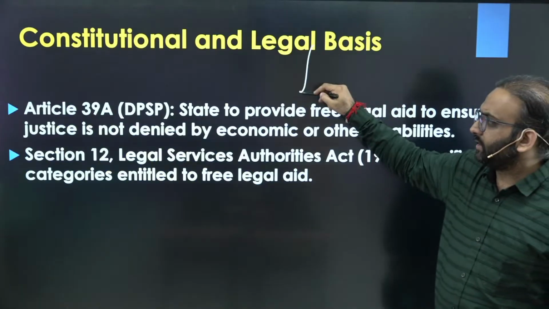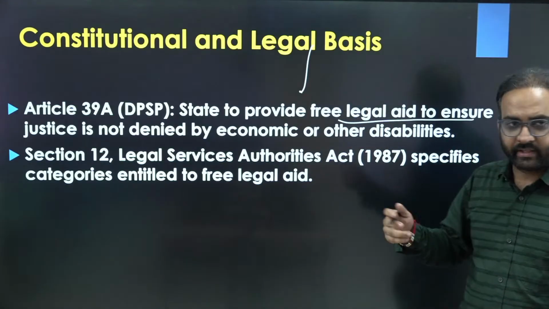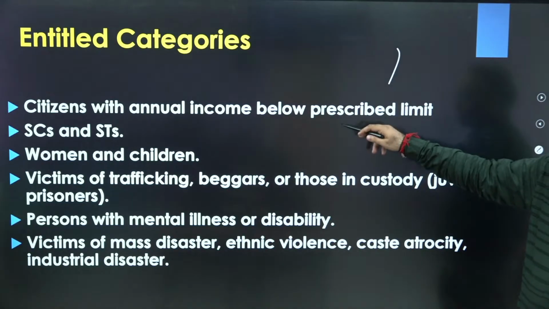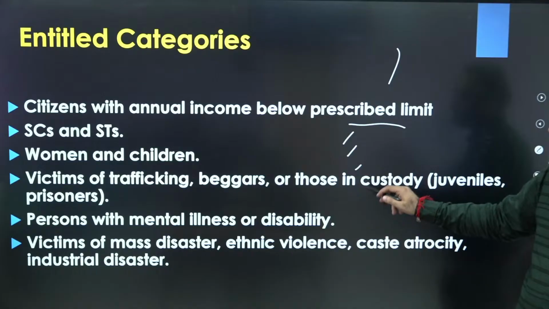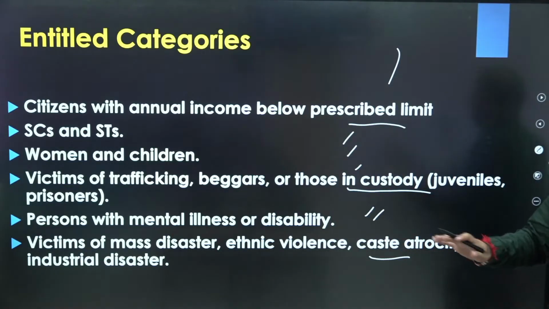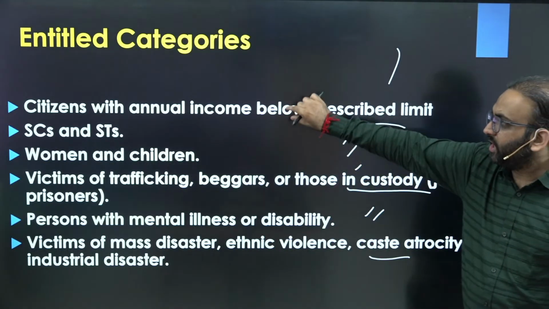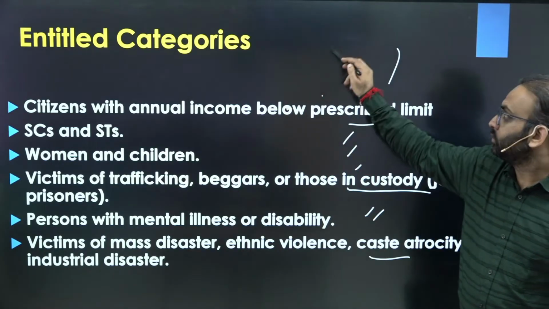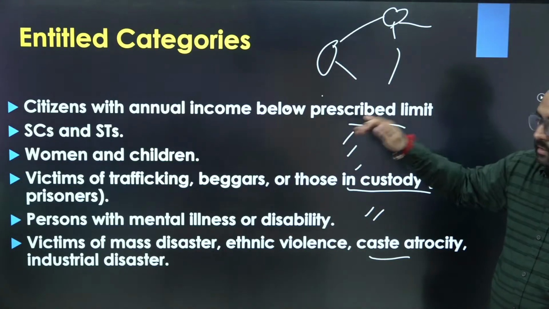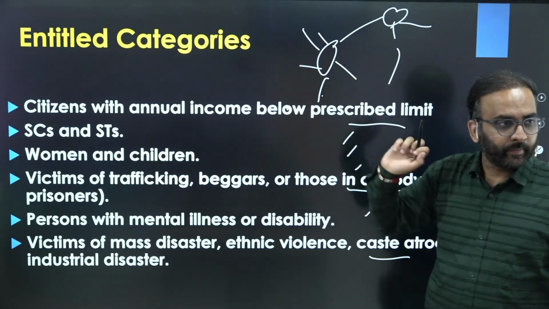So starting with Section 39A, you can start with, which asks the state to provide free legal aid so that justice is not denied to any citizen. Then what are the entitled categories? Citizens with annual income below the prescribed limit, SCs, STs, women, children, victims of trafficking, beggars, persons with mental illness, victims of mass disaster, etc. For this you can draw a flow chart, because in a flow chart you need crisp points, you can't have elaborated points. So these points are quite crisp, so here you can draw a flow chart.